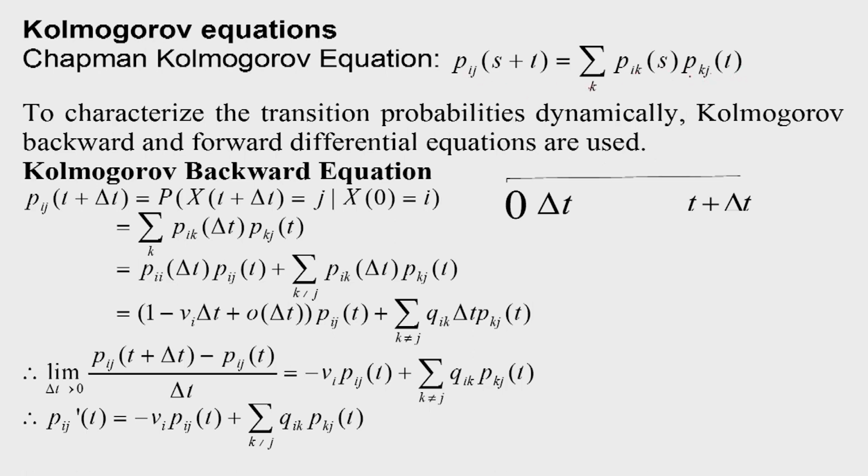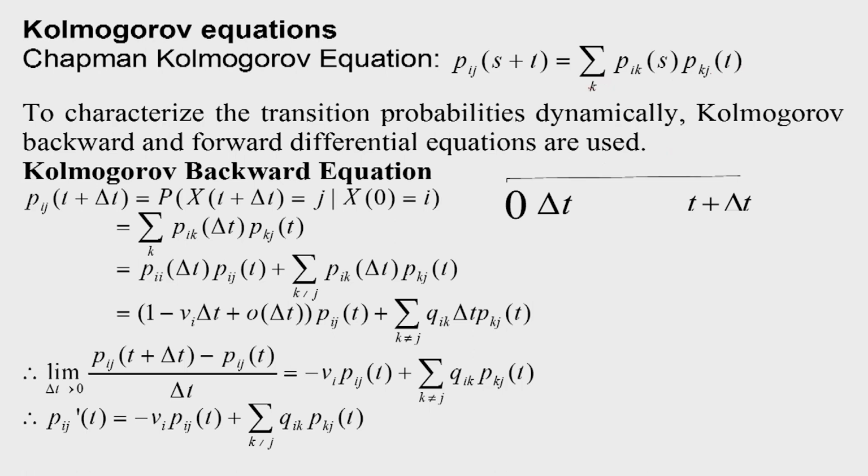So this is the Chapman-Kolmogorov equation for a continuous time Markov chain. This is the transition to state k during s, and from state k to state j during t. So that way we can get the Chapman-Kolmogorov equation.